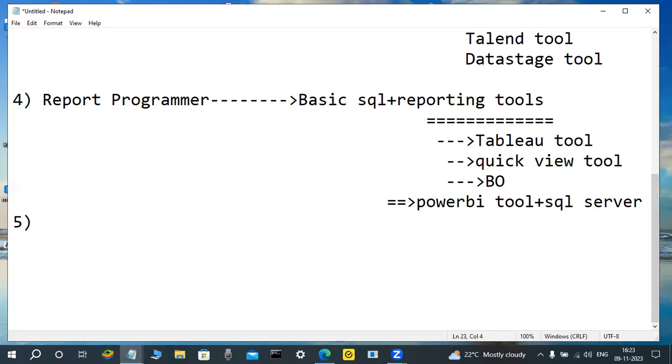Suppose anybody other than BTech, MCA, MSc computers, some fellows are pharmacy students, M Pharmacy, B Pharmacy. Those persons are interested to learn SAS, not SAP. Yeah, SAS is there. These are pharmacy students. Those persons are applying for Oracle clinical jobs. Oracle clinical jobs are there